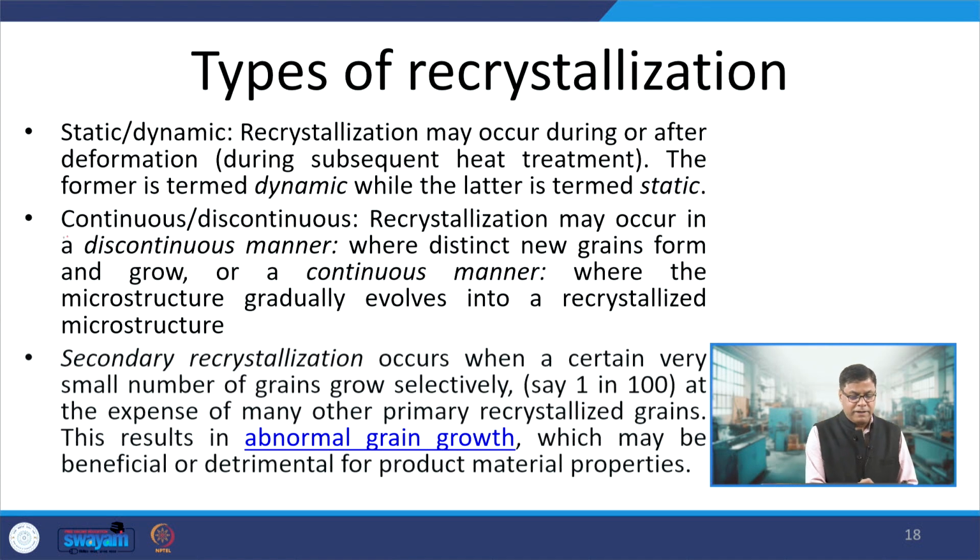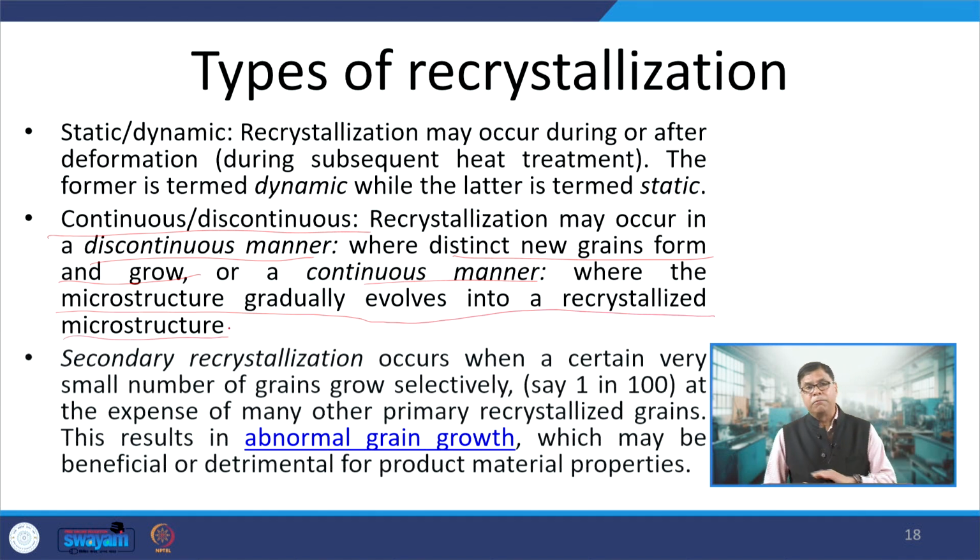And then continuous and discontinuous recrystallization is another type. Recrystallization may occur in a continuous or discontinuous manner. When it occurs in a discontinuous manner, distinct new grains form and grow, while in continuous recrystallization, the microstructure gradually evolves into the recrystallized structure slowly, and more uniform new grains are formed.